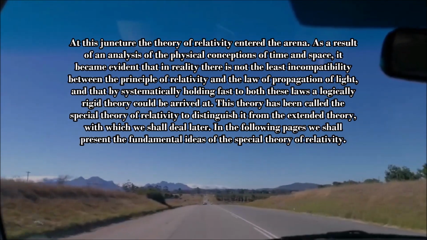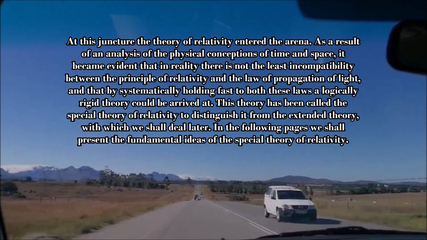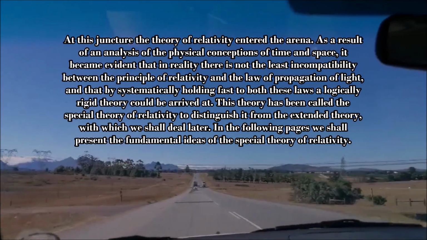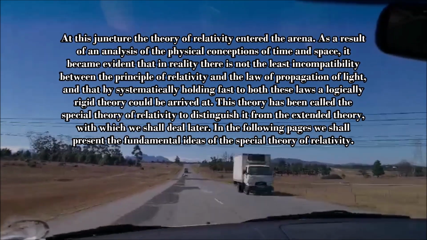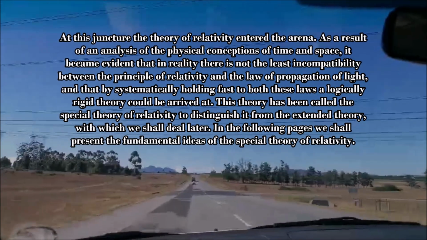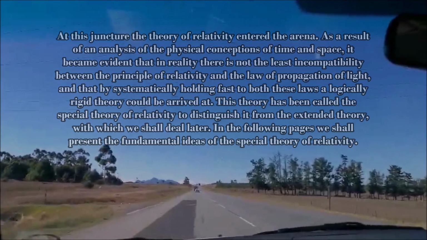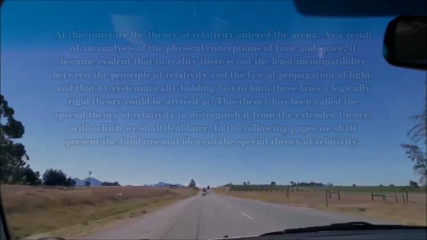And by systematically holding fast to both these laws, a logically rigid theory could be arrived at. This theory has been called the special theory of relativity to distinguish it from the extended theory, with which we shall deal later. In the following pages, we shall present the fundamental ideas of the special theory of relativity.